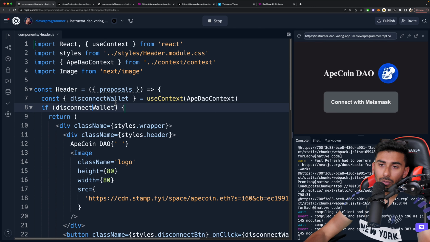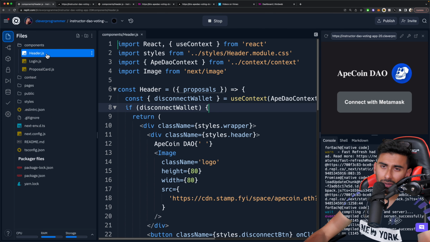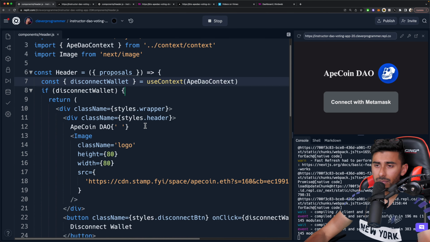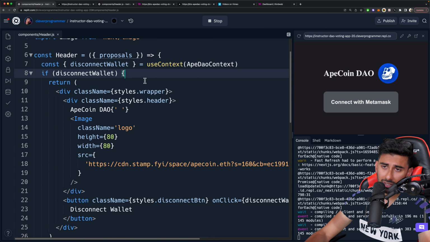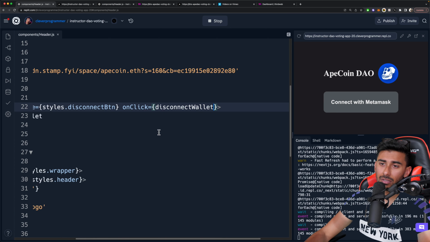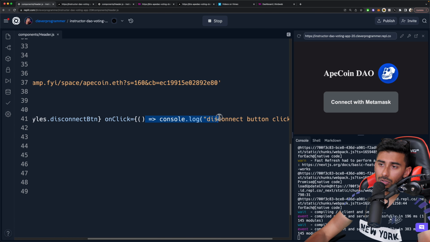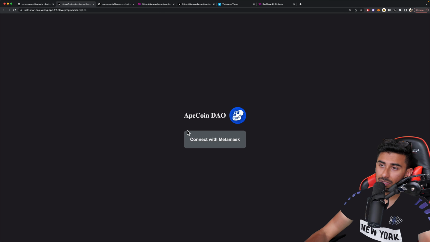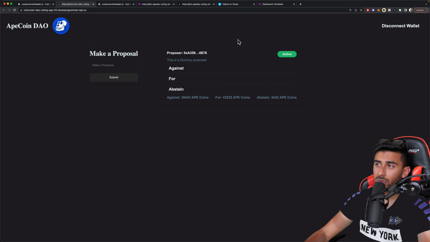The reason why it's working is if you go to your header in your components, you'll see we're already extracting disconnect wallet. And then we're saying, hey, if the disconnect wallet function is there, then on click, disconnect the wallet. Otherwise, just console log disconnect button clicked, okay? So in our case, we do have access to it. So then let's go ahead, connect with MetaMask. Let's hit disconnect and boom, you see, it just disconnects you right away.